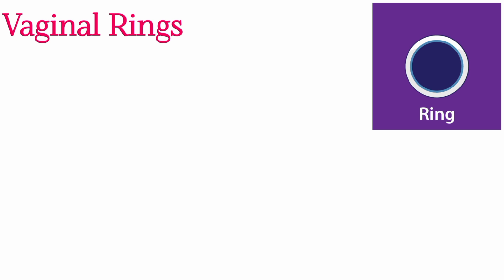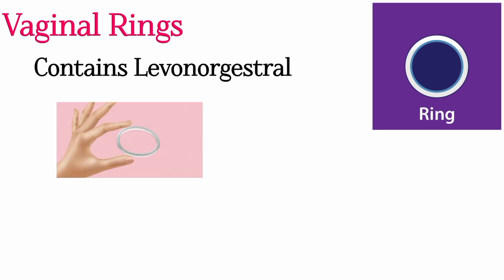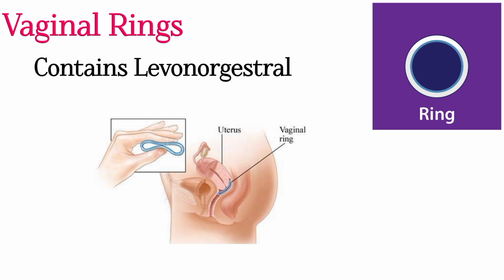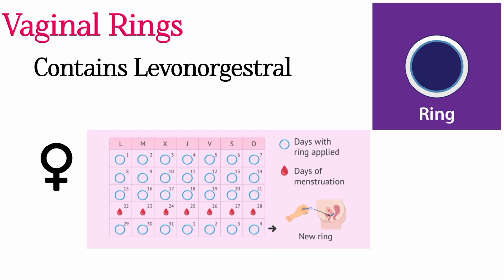Let's see about vaginal rings. Vaginal rings contain levonorgestrel. It consists of a flexible ring that is placed in the vagina and keeps on releasing hormones. The woman herself has to replace it once a month after 3 weeks. In the fourth week, the woman will have her period, and the following week, a new ring will be put in place.